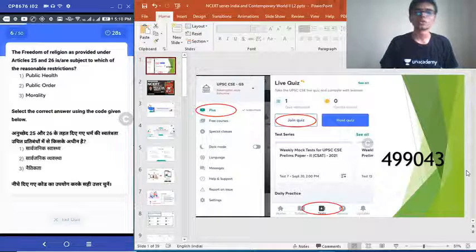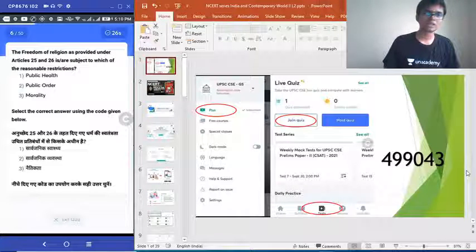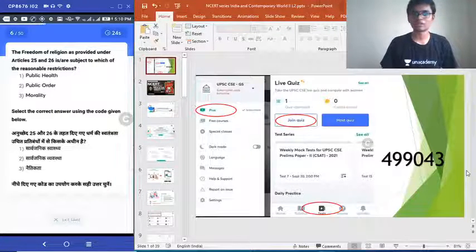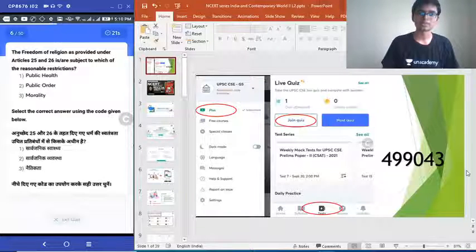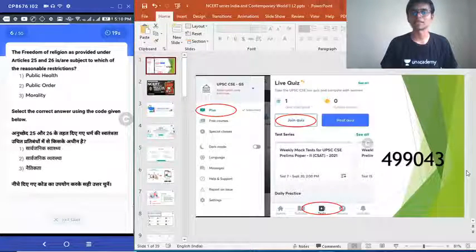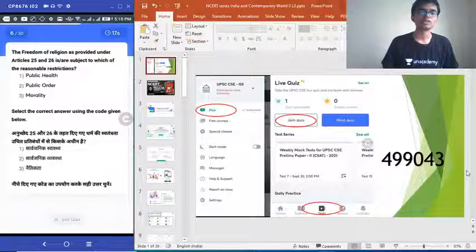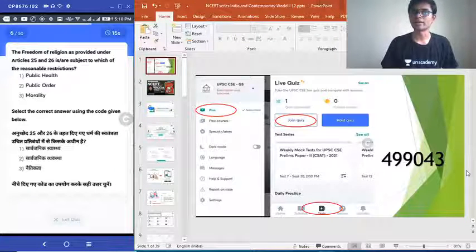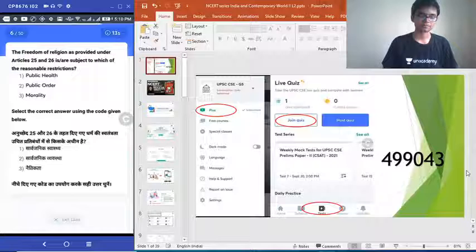Okay, so question number 6. The freedom of religion as provided under Article 25 and 26 is or are subject of which of the reasonable restrictions? 1. Public health. 2. Public order. 3. Morality. Choose the correct answer.